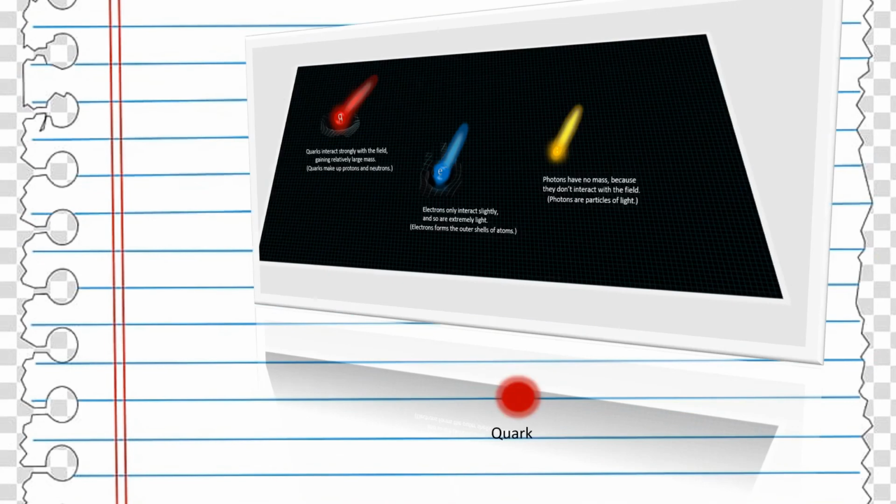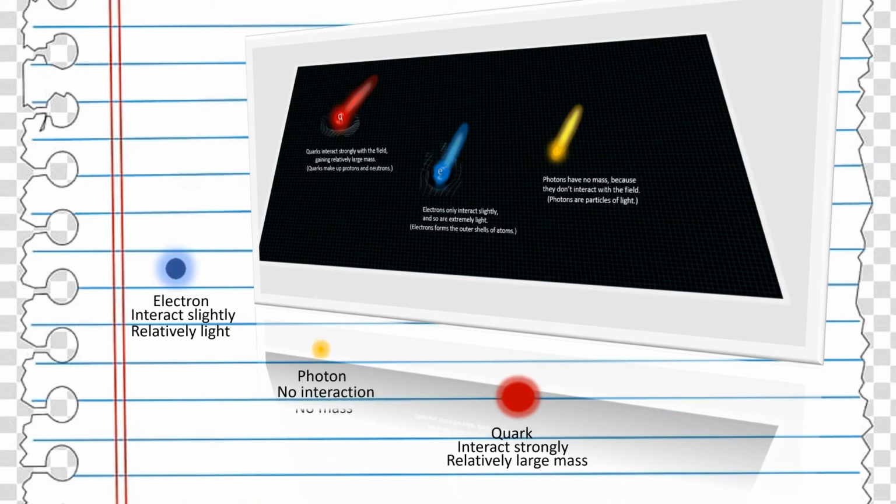This is why, since quarks interact strongly with the Higgs field, they have a large mass. Electrons interact only slightly, so are light. Photons do not interact with the field at all, so they have no mass.